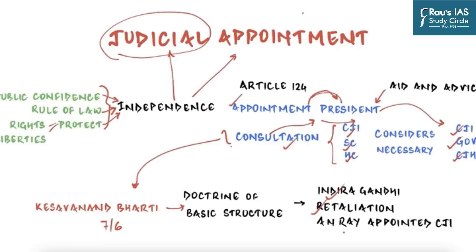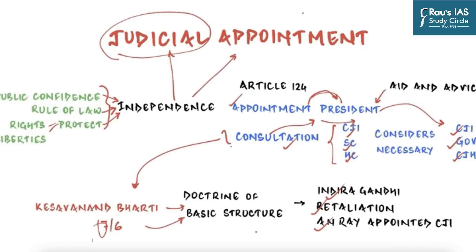On April 26, 1973, one of the judges who dissented in the Kesavananda Bharati case, Justice A.N. Ray, the person who was against the basic structure doctrine, was promoted to the position of Chief Justice of India. But he was not the senior most judge, because so far the tradition was that the senior most judge of the Supreme Court will automatically become the Chief Justice of India. So his elevation was made possible by superseding 3 more senior judges, all those 3 judges who were in favor of basic structure of the Constitution. This was a blatant attack on judicial independence by the executive.